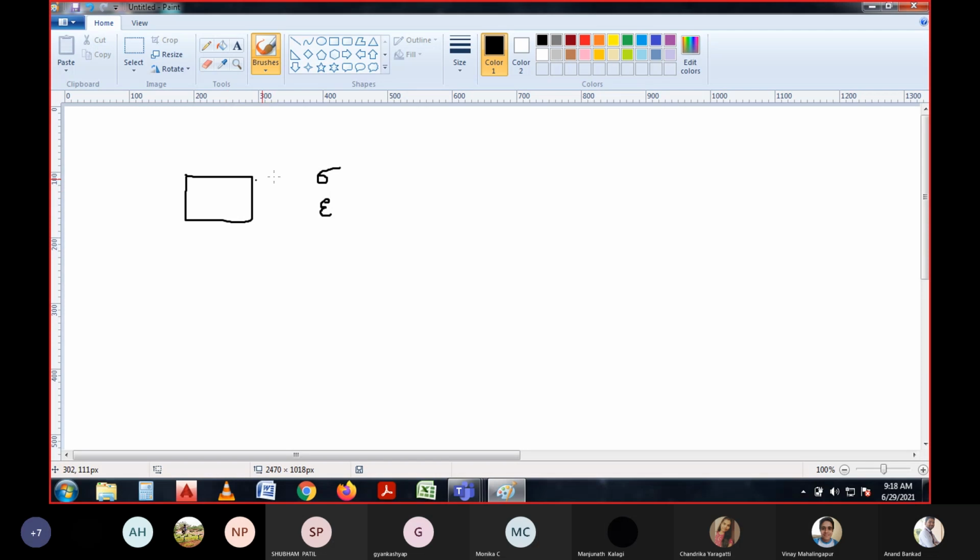How is the stress occurring? The stress is occurring due to the load which is applied on the member or body. If the load is applied over a period, then this body will generate stress. Once the body generates stress over a period of time, the particular body will undergo strain, right?